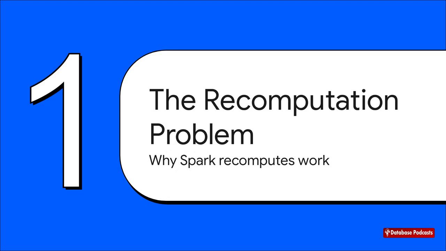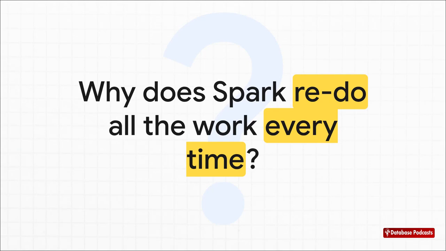Okay, so first things first, let's talk about a super common snag that trips up a lot of developers when they're new to Spark. It's that classic, why is this so slow moment that actually tells you something really fundamental about how Spark works under the hood. So picture this, you've loaded your data, you've applied all these transformations to create the perfect RDD. You run a count action, and great, it works. But then you go to run a first action, and you see your whole cluster just light up again, redoing everything from the very beginning.